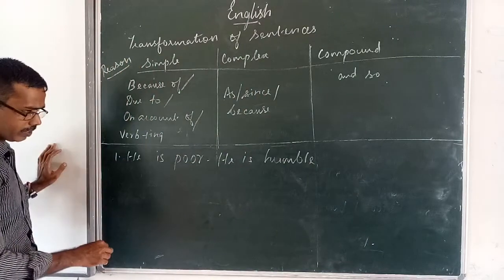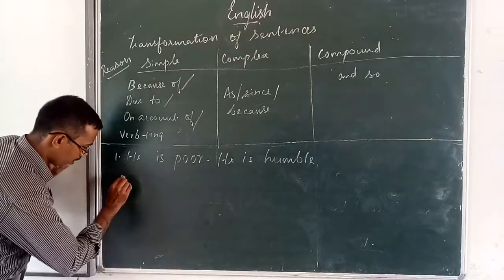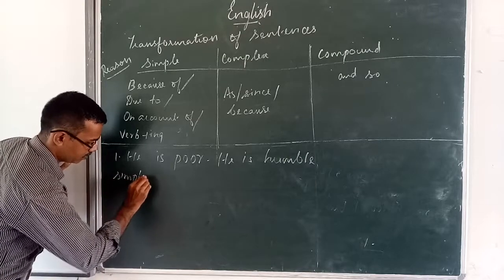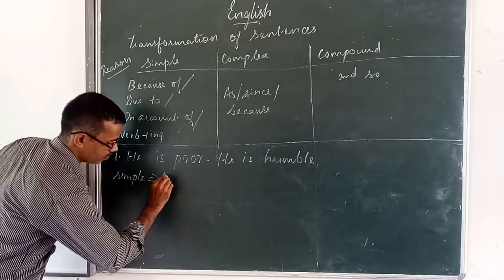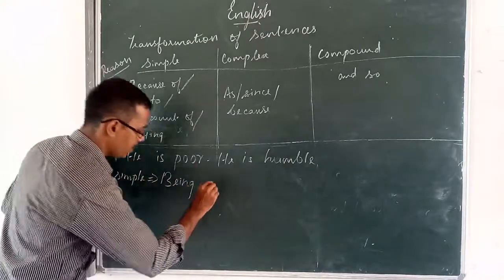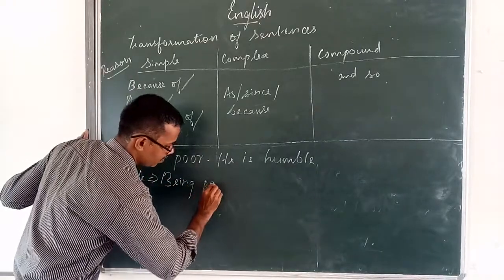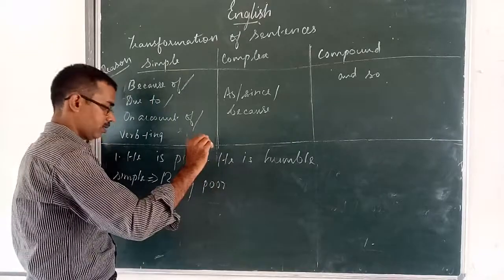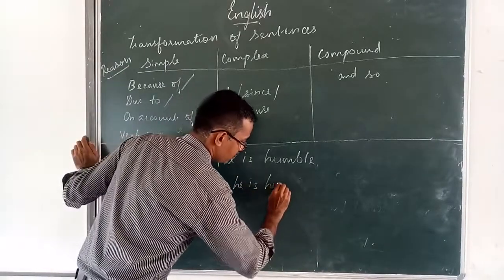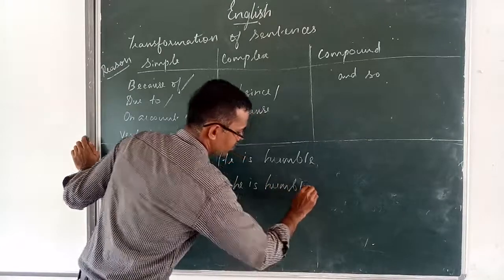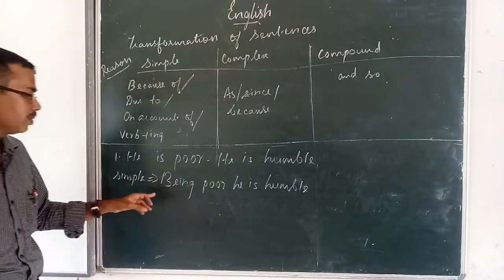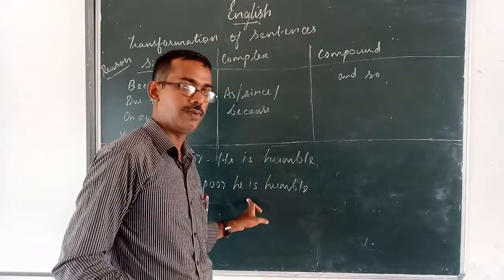Here, you can use verb plus ing. Being poor, he is humble.